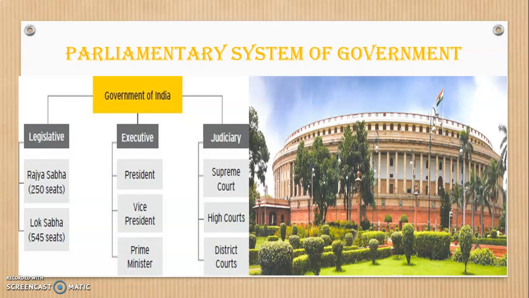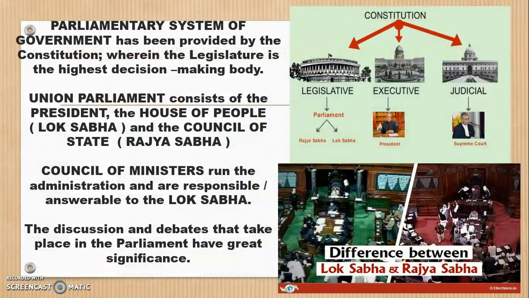Now, coming to an important topic, the legislative and the executive. How does this administration take place? For the smooth functioning, one person cannot look after the whole of India. Like I gave you the example in our last video, the principal alone cannot look after standard 5, after standard 10. He cannot look after the school office, the sports, the library, or the science lab. No. So there are people who are appointed to look after this work, so that the smooth functioning takes place.